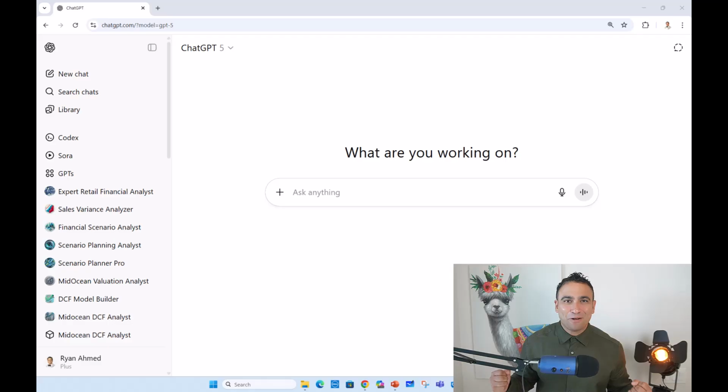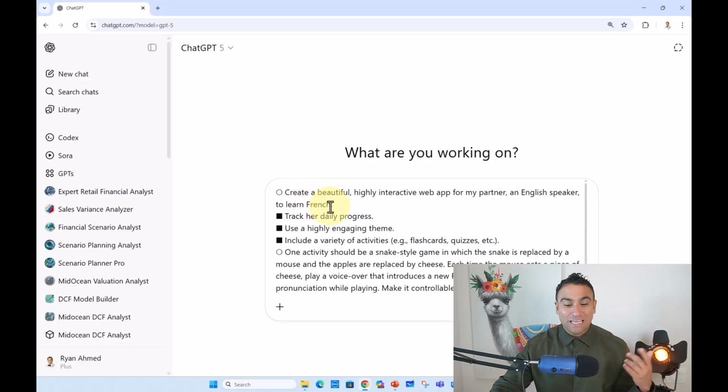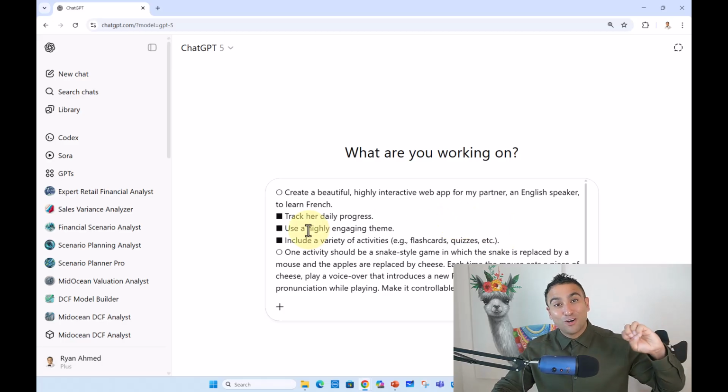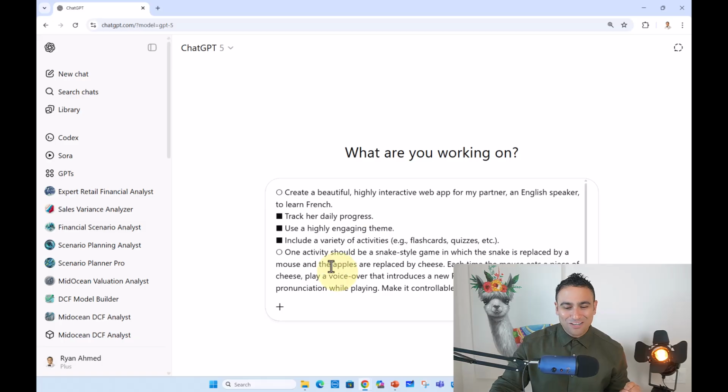So the second example that I would like to share with you is the ability to build full apps using ChatGPT 5. What I'm going to do here is ask ChatGPT 5 to create a highly interactive web app for my partner, an English speaker, to learn French. I wanted the application to track her daily progress, use a highly engaging theme, for example, and include a lot of activities like quizzes and flashcards as well.